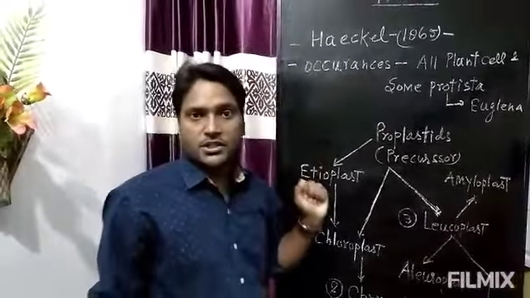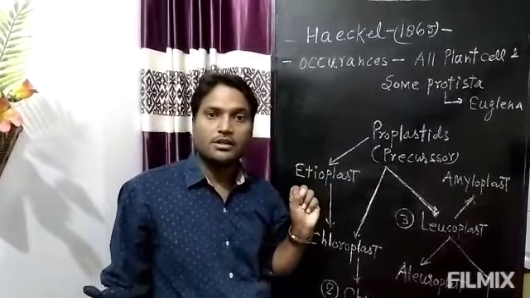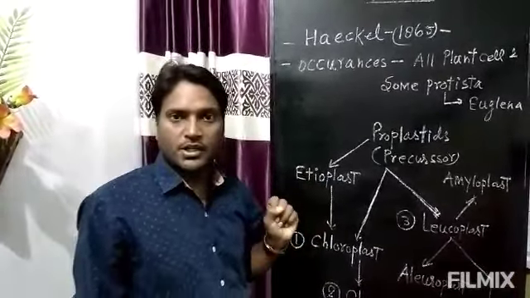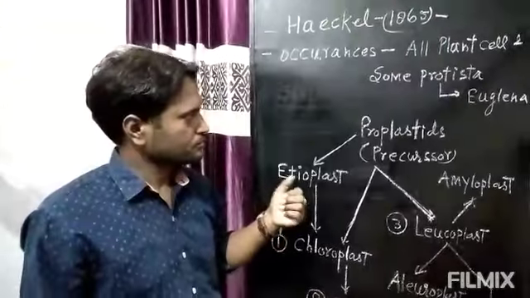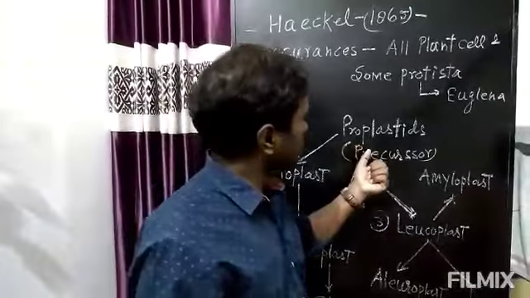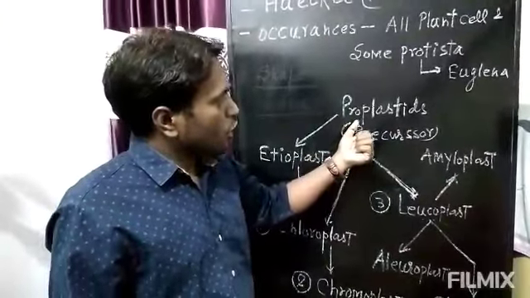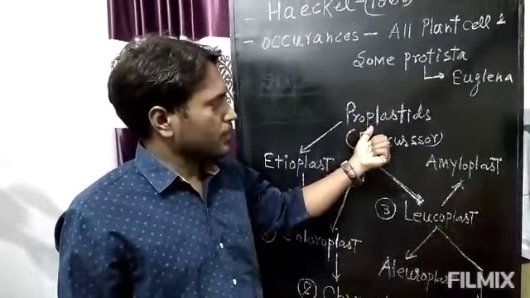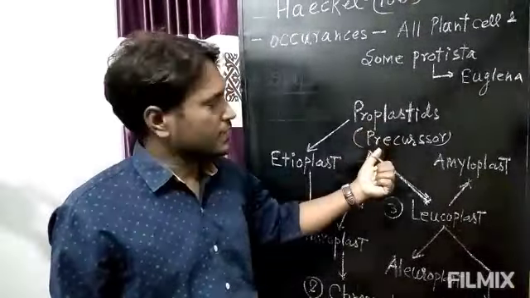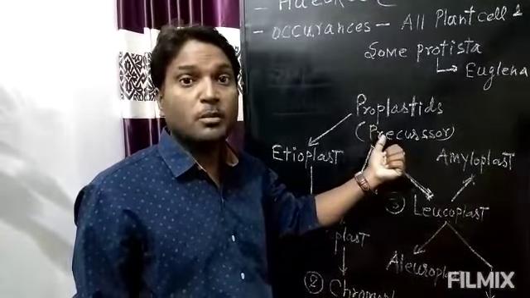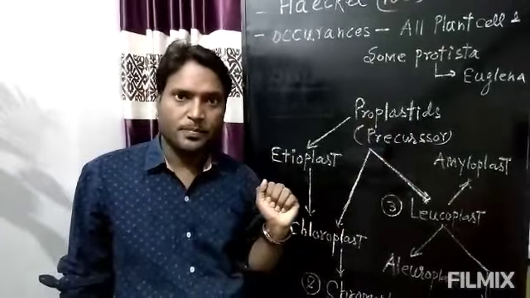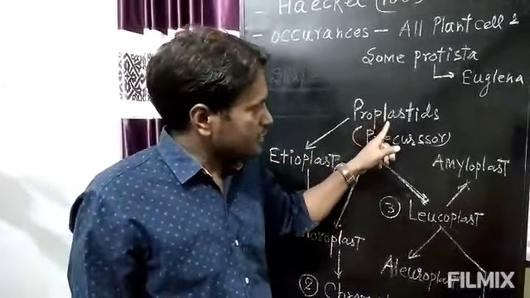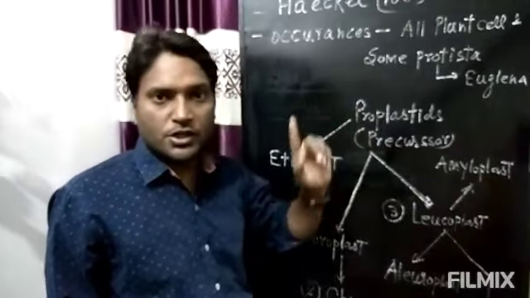Plastids are the double membrane structure. They contain double-stranded circular DNA like bacteria and single-stranded RNA and 70S ribosome. Now we will see that all the plastids are developed from proplastid, that is the precursor. Precursor means raw material. These proplastids are found in meristematic region of the plant. When light falls on the proplastid, they are converted into plastid.